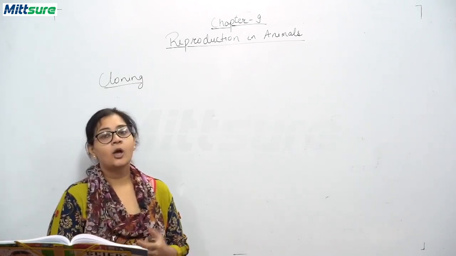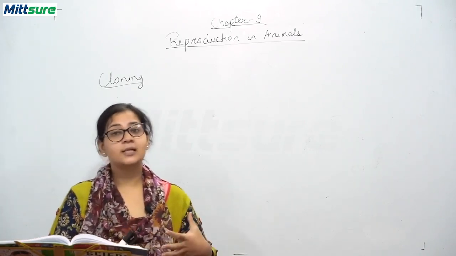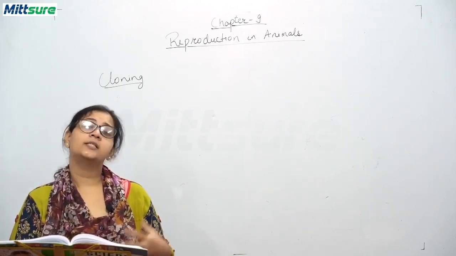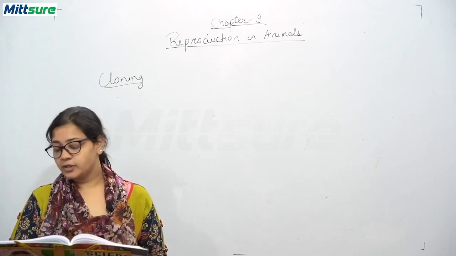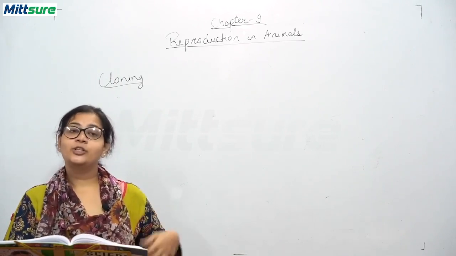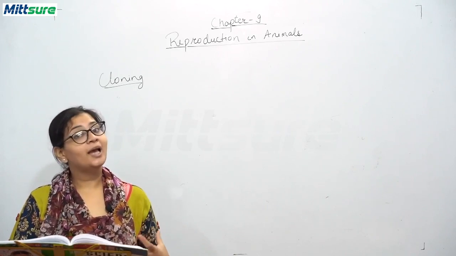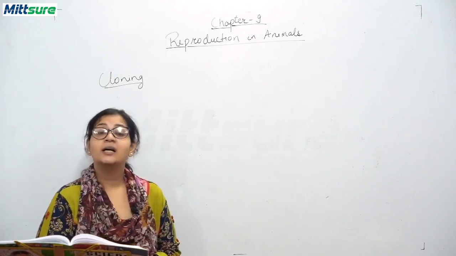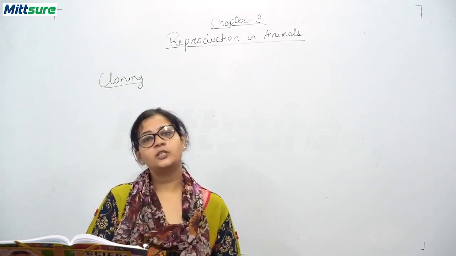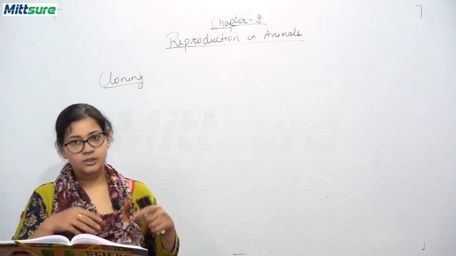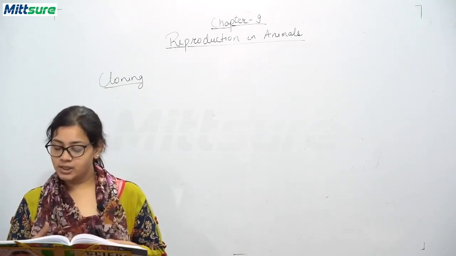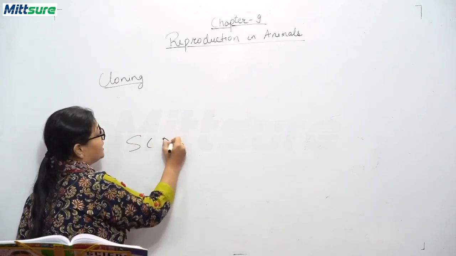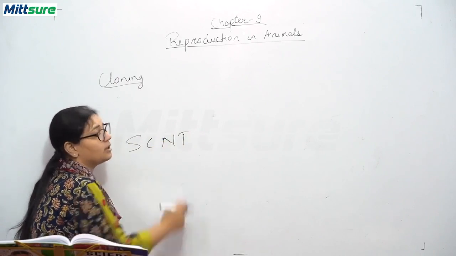Now you know Ian Wilmut and his colleagues at the Roslin Institute in Edinburgh. Edinburgh is where? It is in Scotland. They created the first cloned animal. The name of the animal was Dolly, and it was a sheep, born on 5th July 1996. So this is the first cloned animal, and Dolly was created by a process known as somatic cell nuclear transfer, that is SCNT.